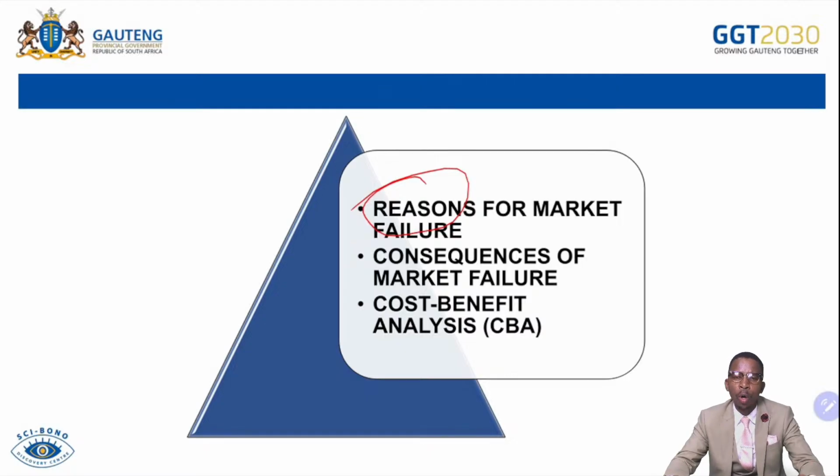From then we move to, or we'll also draw the PPC and illustrate and explain it in the form of interpretation to show points that are efficient and points that are inefficient. Then also, still on market failure as consequences, we talk about state intervention, where we will be referring to direct control, where the government intervenes by legislation to put some rules and regulations within the economy or within the market. And then we also talk about imperfect market structures, since we are fully aware that imperfect market structures such as monopoly, oligopoly, and monopolistic competition always behave in a manner that allows them to optimize profit at the expense of the consumer.